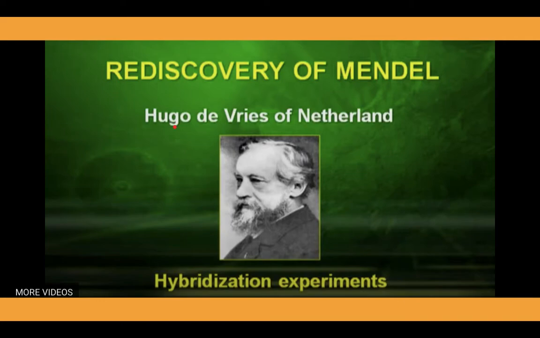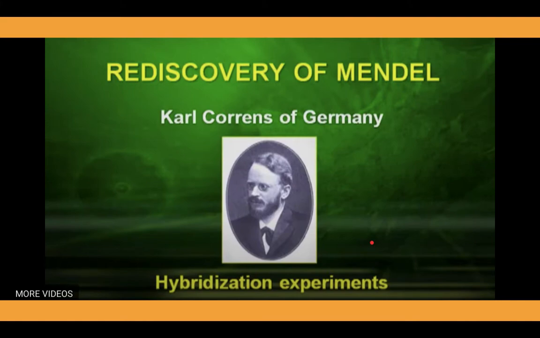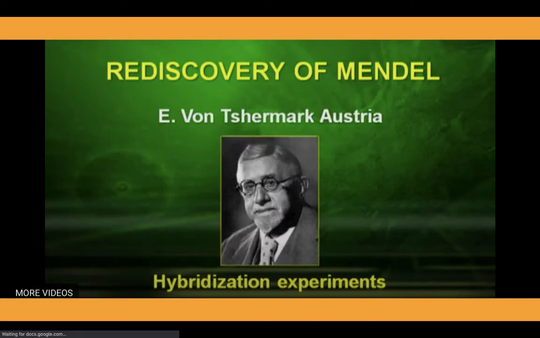One of them was Hugo de Vries of Netherlands, who performed many experiments on the hybridization process. The second scientist who also contributed to the rediscovery of Mendel's principles was Karl Correns of Germany, and the third scientist was E. von Tschermak of Austria.